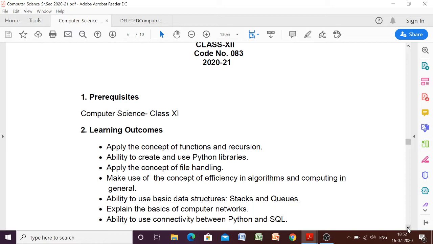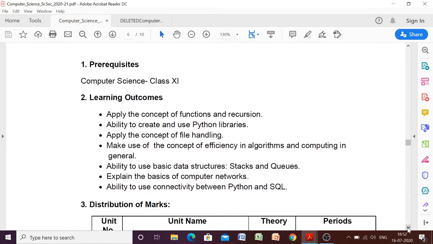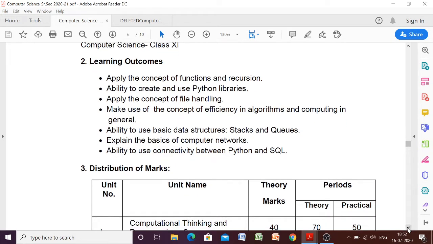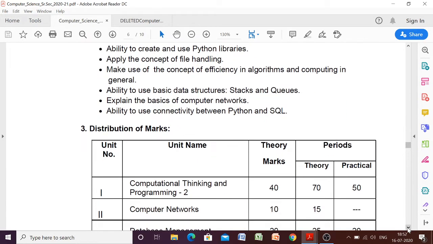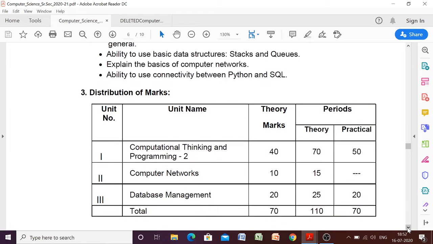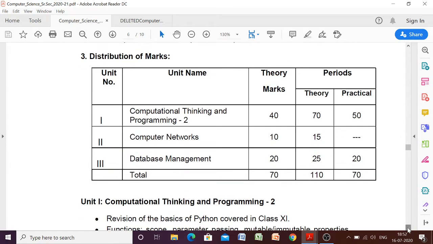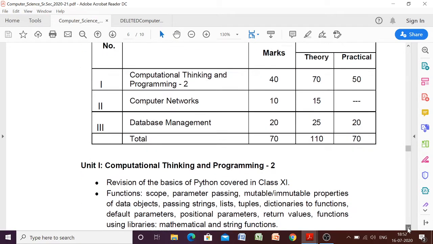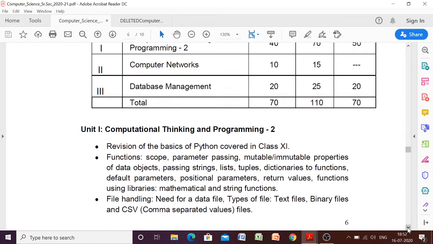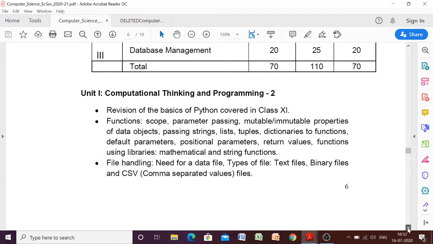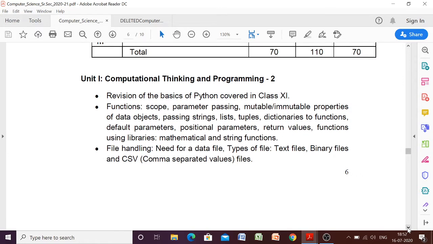So let us start the discussion of what was in the syllabus and what the new syllabus is after the revision. The marks distribution is the same beta. There is no change in the marks distribution. Earlier in unit 1 we had revision of basic Python covered in class 11th, functions, and file handling. Okay, this is the previous syllabus beta.